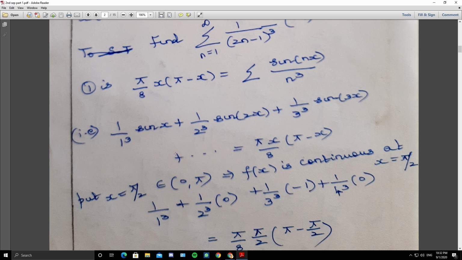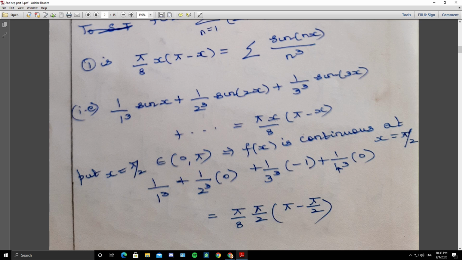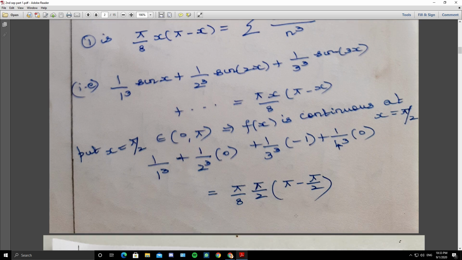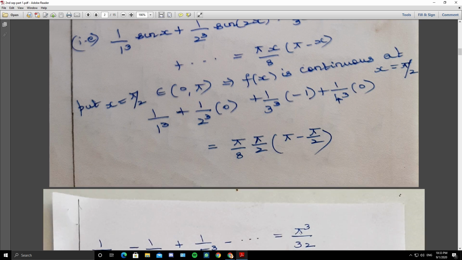Then if x is pi by 2, sine pi by 2 is 1, sine 2 pi by 2 is 0, sine 3 pi by 2 is minus 1. So 1 by 1 cube, 1 by 2 cube into 0, 1 by 3 cube into minus 1, plus 1 by 4 cube into 0. So you have pi by 8, x is pi by 2, pi minus pi by 2. So that is pi by 8 into pi by 2 into pi by 2, that is pi cube by 32.